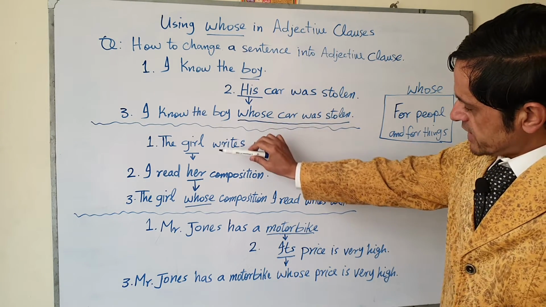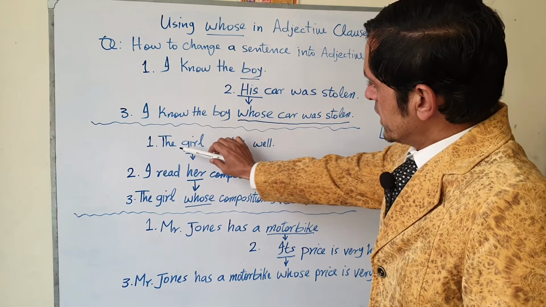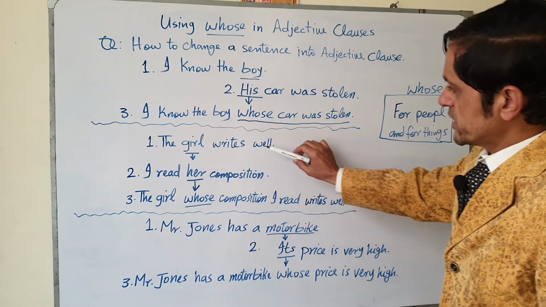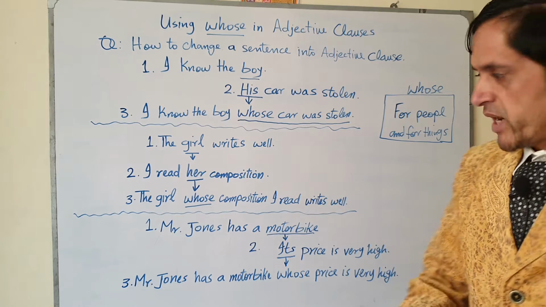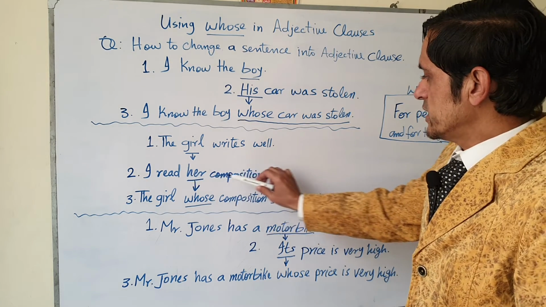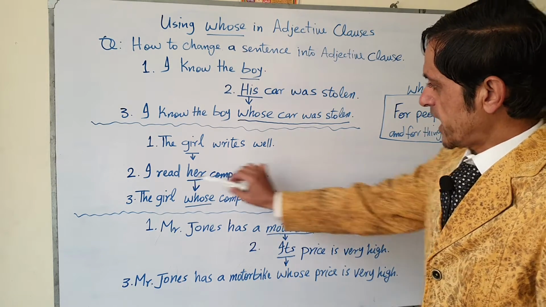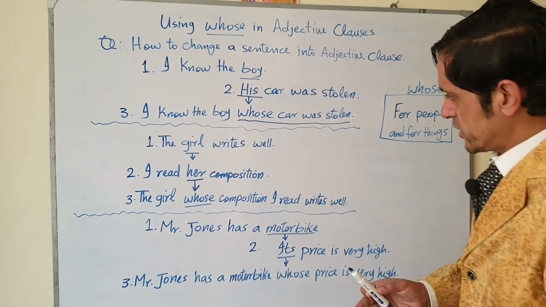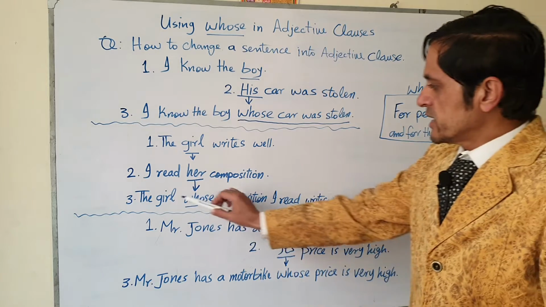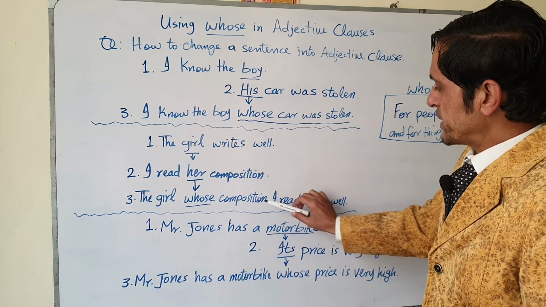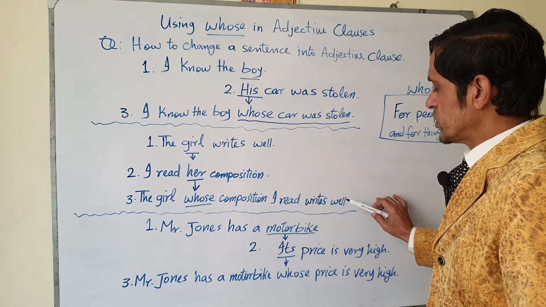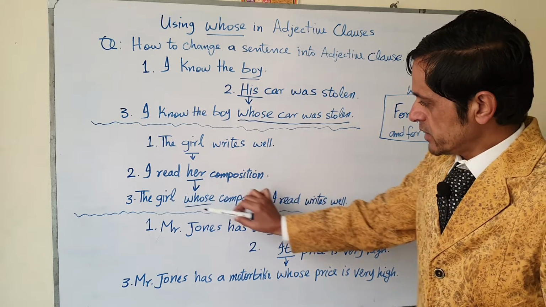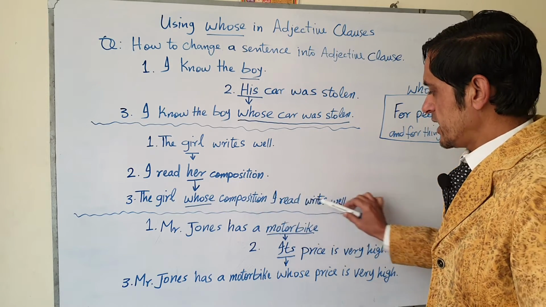Now here to this second sentence. The girl writes well. I read her composition. Now we are going to make another adjective clause with whose. The girl whose composition I read writes well.